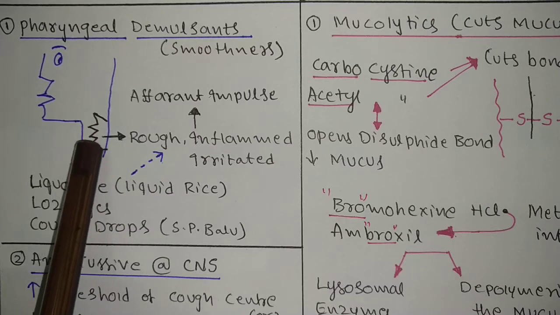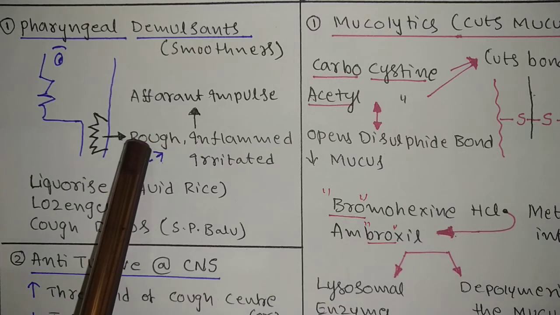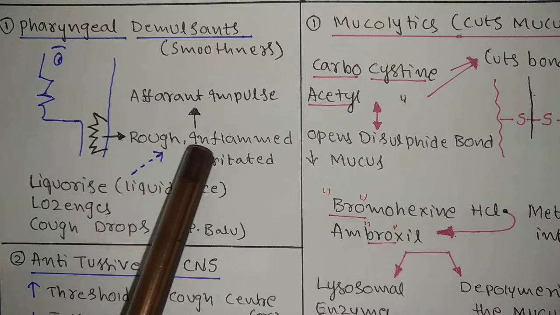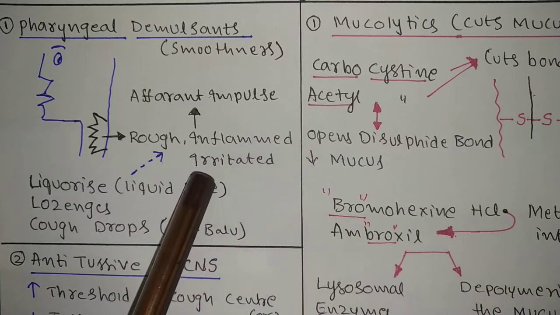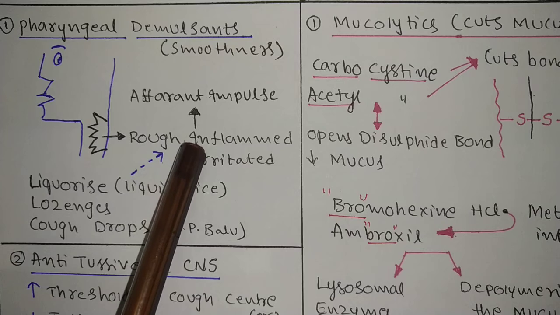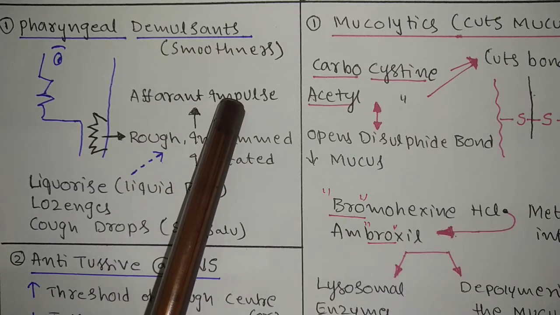In the pharynx there is a roughness. Because of this roughness in the throat, the area will be inflamed and irritated. Due to this roughness or harshness, there is generation of an afferent impulse signal.